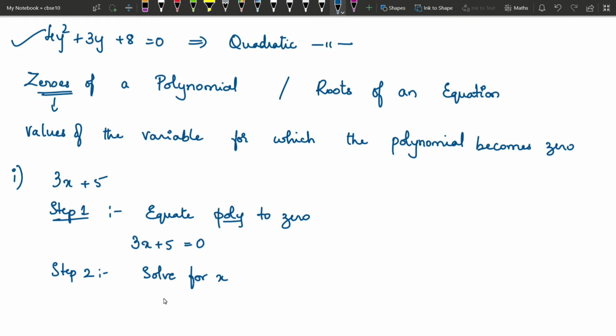Solving for x means keep only x on the LHS, and everything else you shift to the RHS. So 3x equals 5 goes to the RHS, it becomes minus 5, and x is equal to minus 5 by 3. So this is the zero of the polynomial. Hope you understood this. It's quite simple.